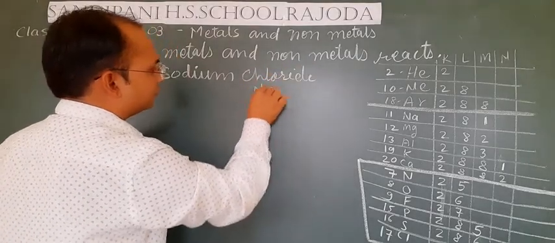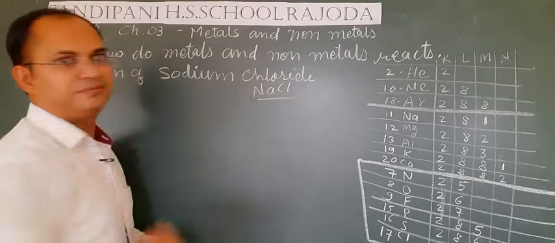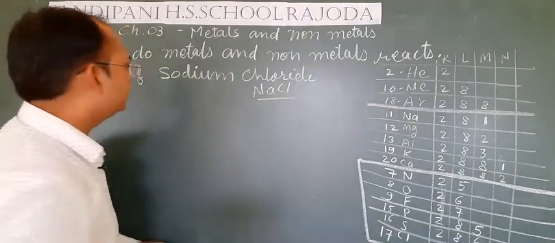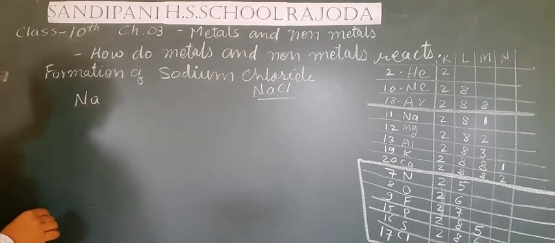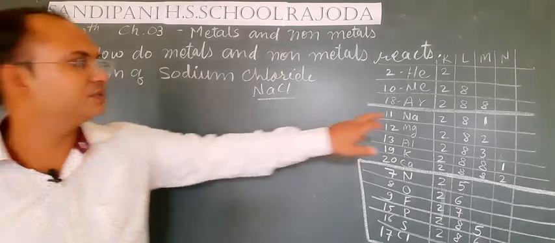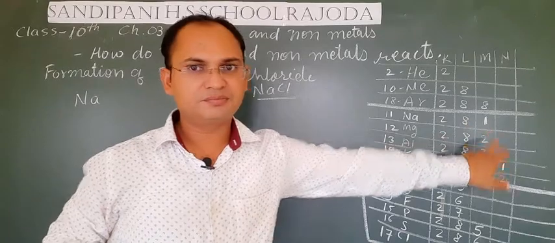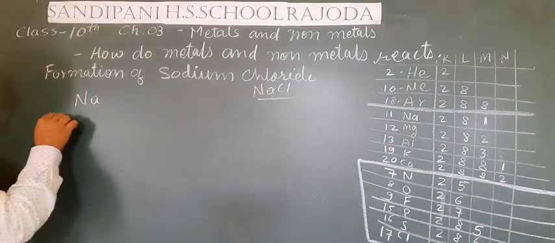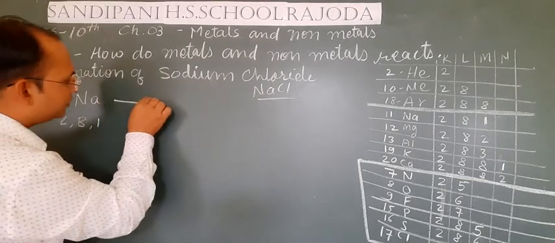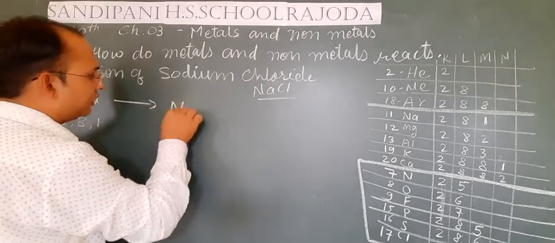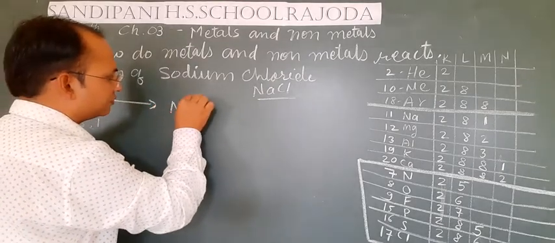The formula of sodium chloride is NaCl. Now see that sodium, Na, has the electronic configuration 2, 8, 1. Students, it loses one electron and becomes Na plus.